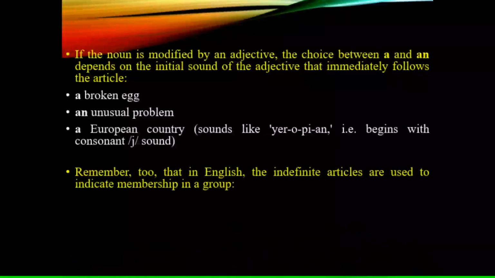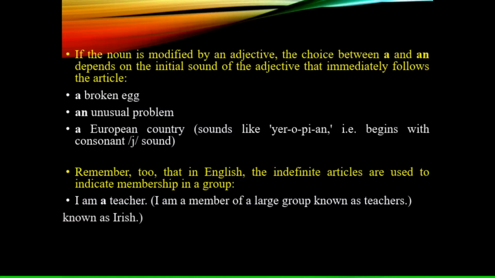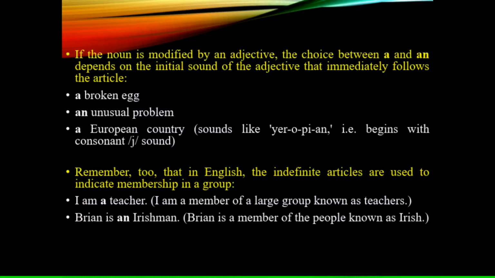An unusual problem. Similar is the case here. And a European country. Remember that in English, the indefinite article is used to indicate membership in a group, like "I'm a teacher." That is, I'm a member of a large group known as teachers.